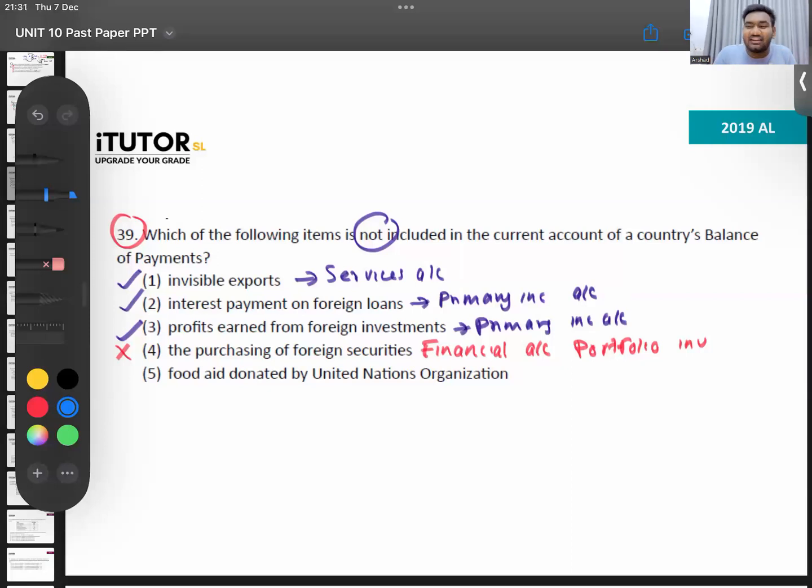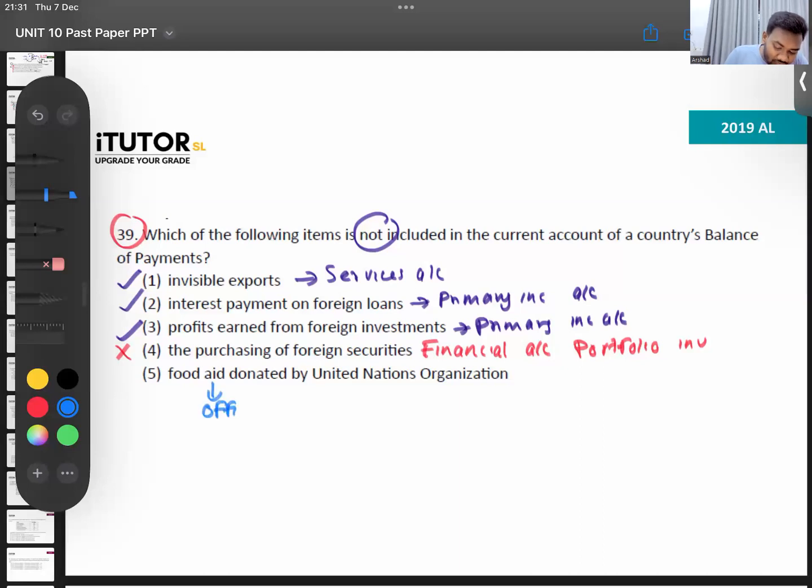This is more like a current transfer. Now, something like food, you don't donate it one time. Let's say the United Nations is donating food to the Sri Lankan poor people, you won't donate food one day and just stop. If you're donating food, it will be a continuous donation, maybe every week or every month. So it's more like a current transfer.